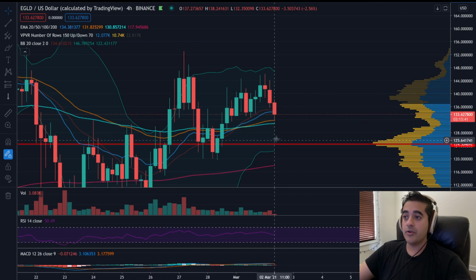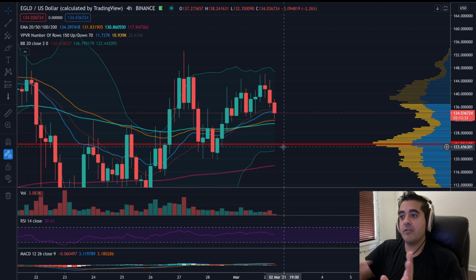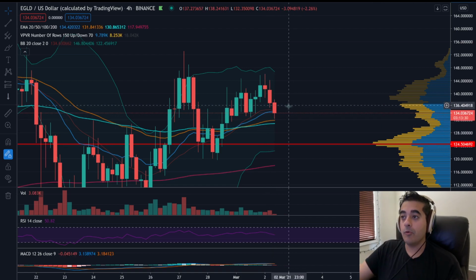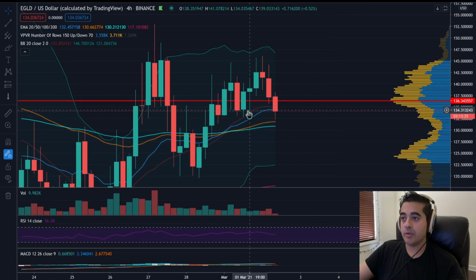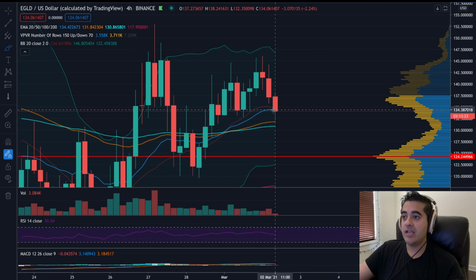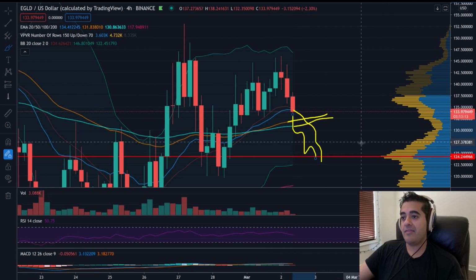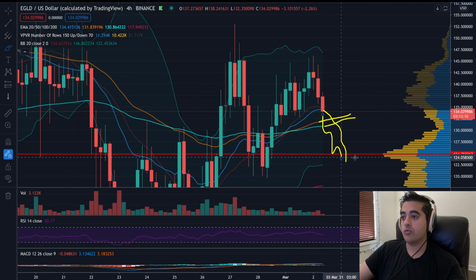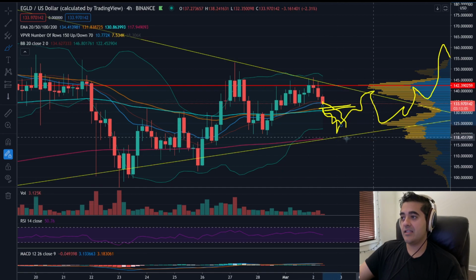If we go below 130, we want to come back up pretty quick. We don't want to go back down to 124, 125 for more than a day. If we're there for about a day, that's okay, but then we want to flip back, because what we really don't want to see is this blue moving average here, the 20, start dropping back down and cross these two on a downward trend. If that happens, then you're looking for the price to move down again. And at that point, we could go back down to around 120 until we get support, because at that area we are still holding this symmetrical triangle.